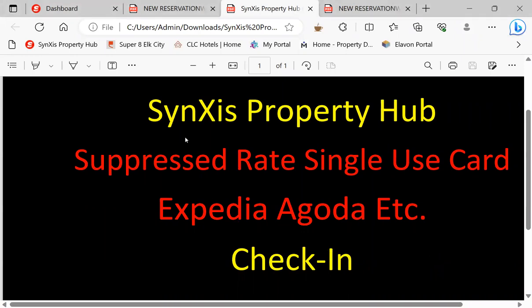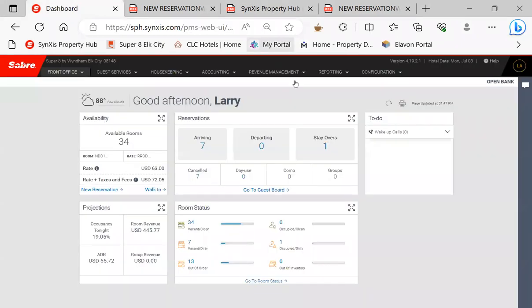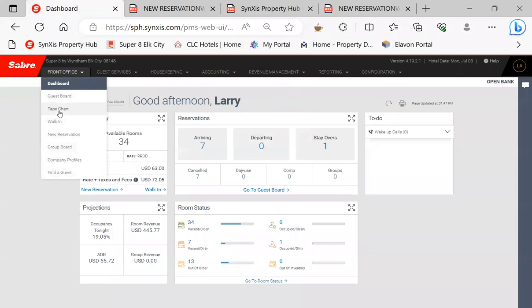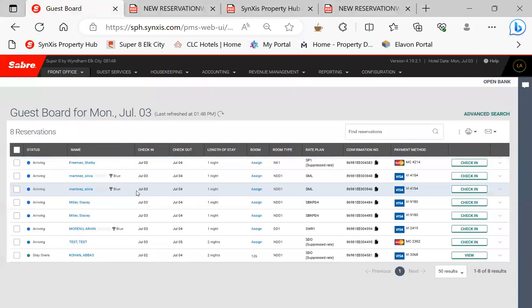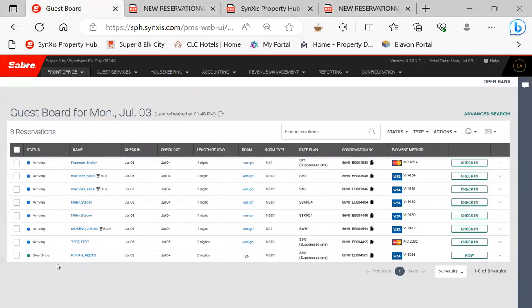We're going to cover a third-party checking, express rate, single-use card through Expedia, Agoda, etc. Go ahead and go to guest board. And the way you know that it's a third-party suppress rate on the outside here on the guest board, it's going to say suppress rate right here.